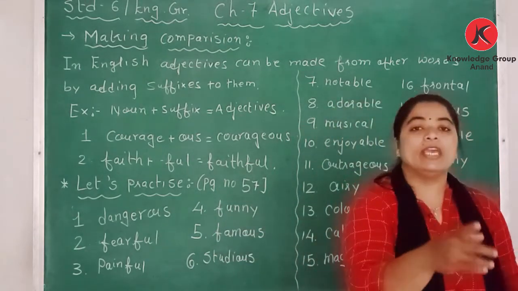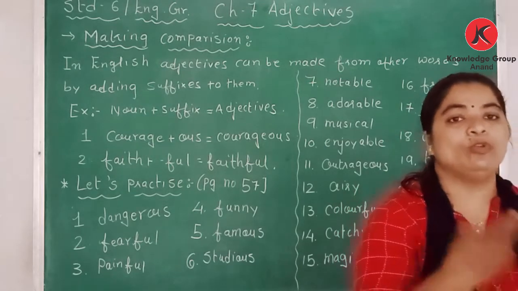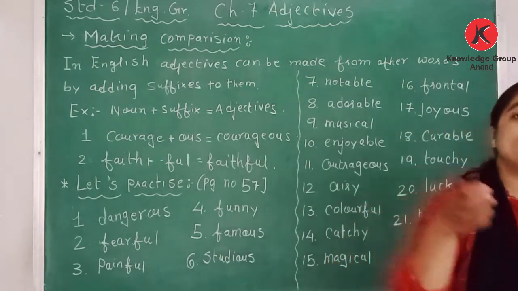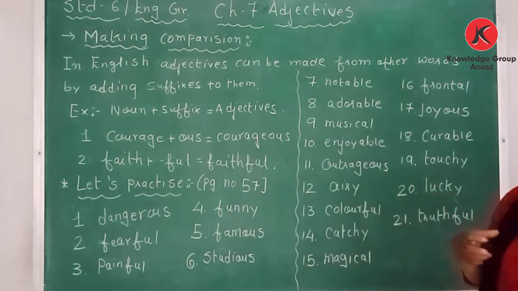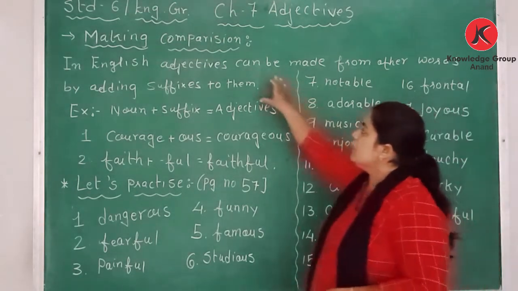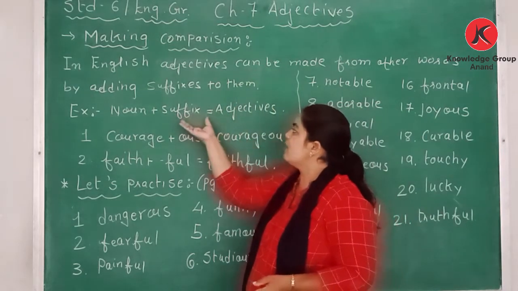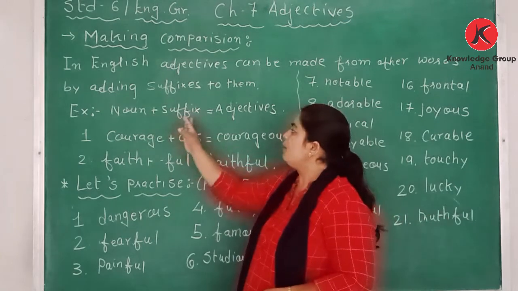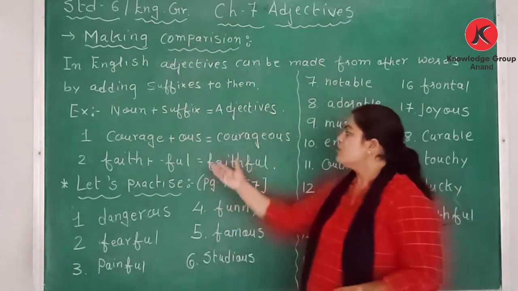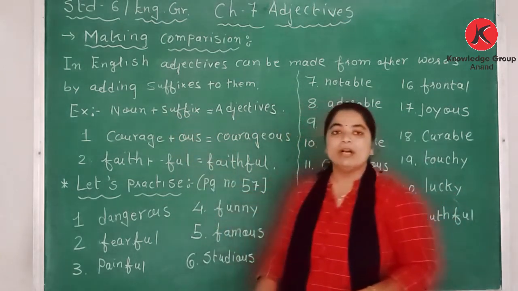Earlier, by adding a suffix to a noun, we made an abstract noun. The same thing here: to the nouns we add a suffix and change them into adjectives. So noun plus suffix gives adjective. Two more examples I have taken here.